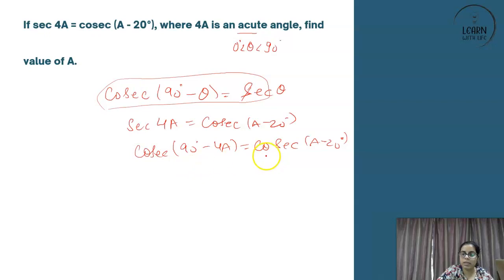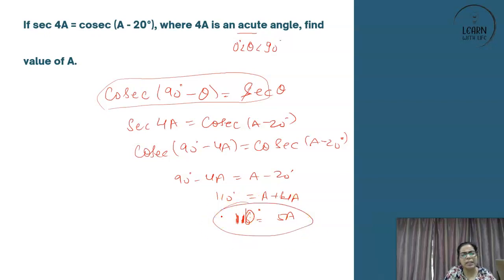Now, can you not compare LHS and RHS and get 90 minus 4a is equal to a minus 20 degree? And can this 90 plus 20 become 110 degree, and this a plus 4a become 5a? And this is 110. Now I know you can do this already. Quickly come up with the a value. Quickly.